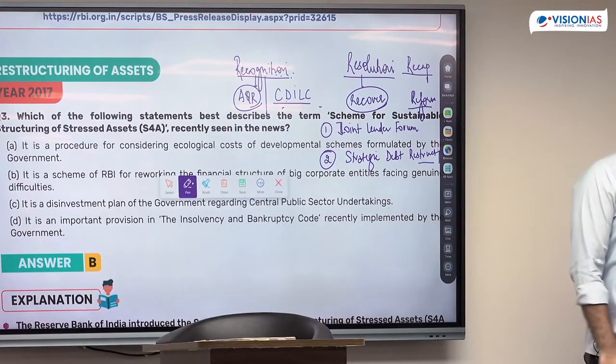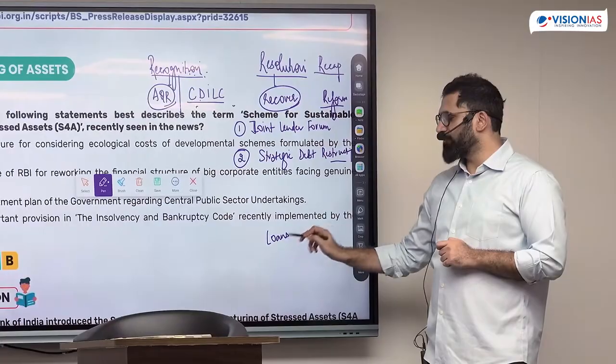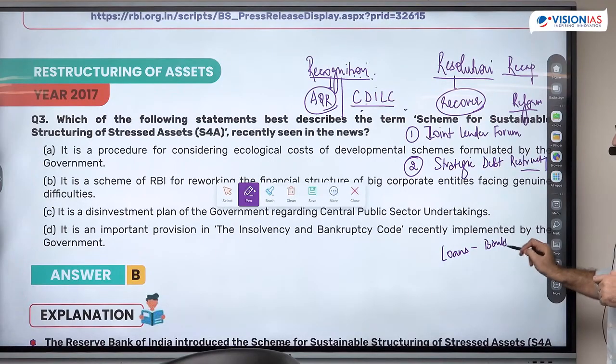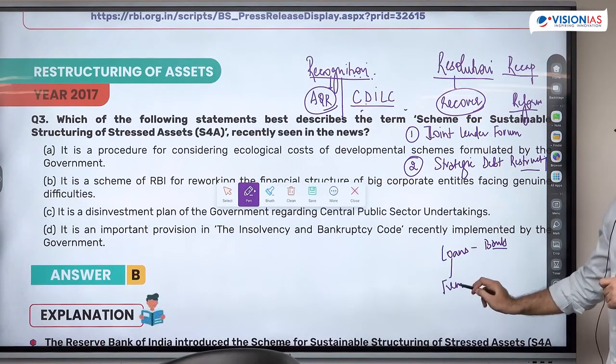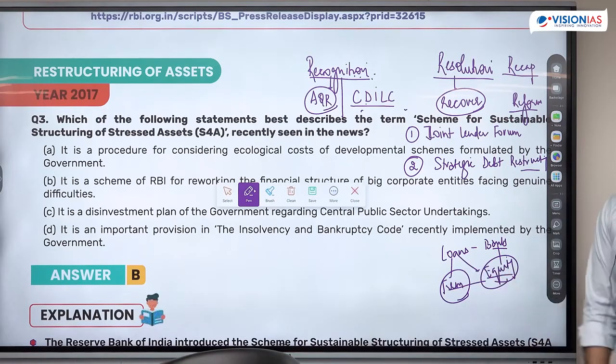Under Strategic Debt Restructuring, RBI said, whatever loans have been given by banks, and if you can't recover it from the firm, you convert the loan into shares. You control the whole firm now. So under strategic debt restructuring, RBI gave the power to the banks to convert their debt into equity.